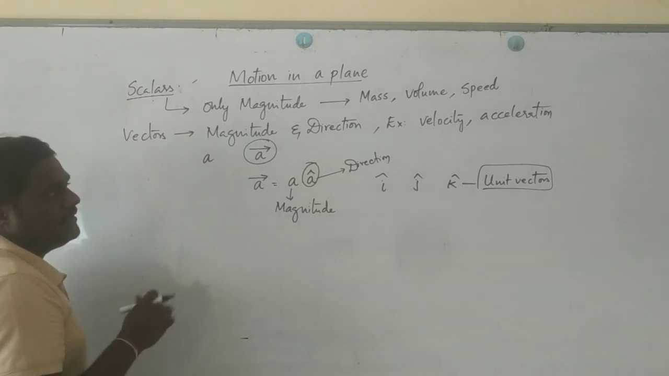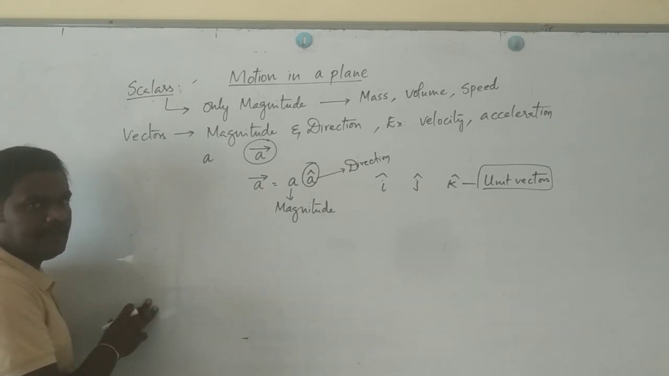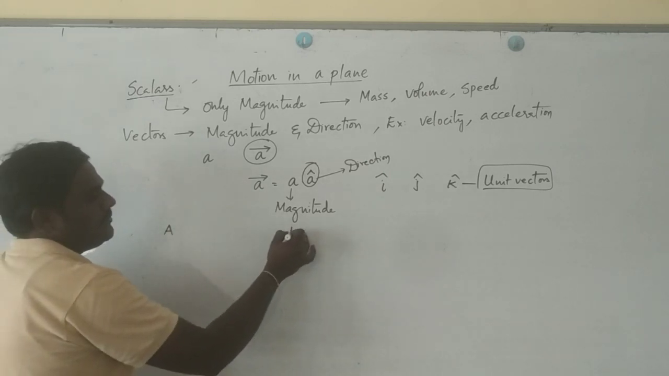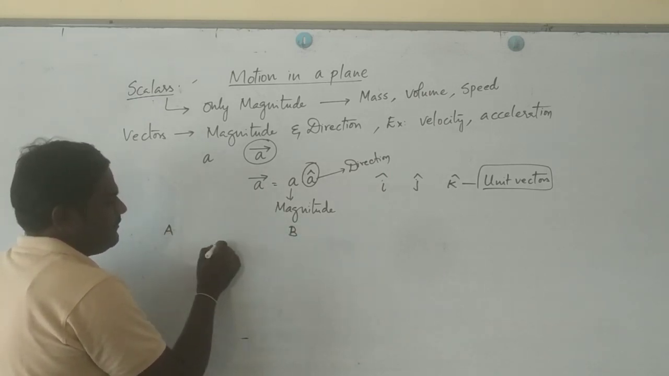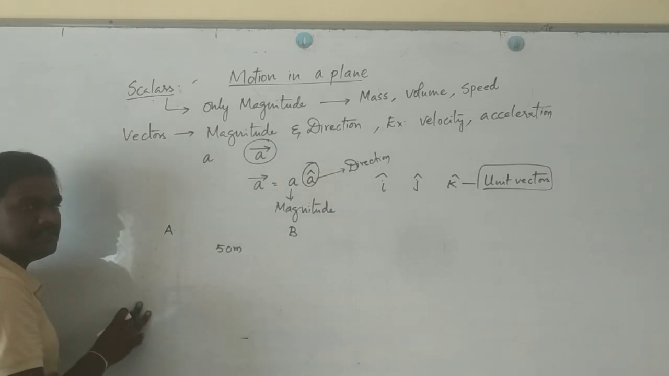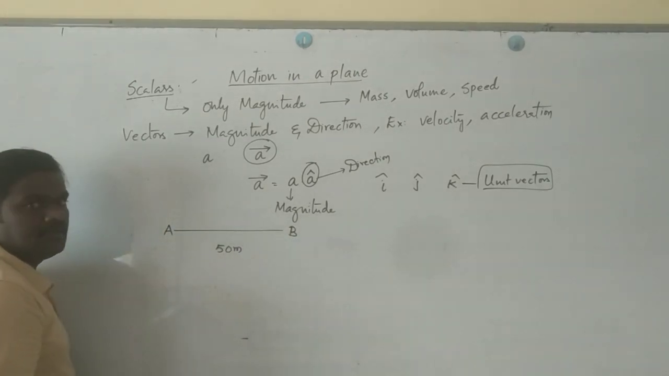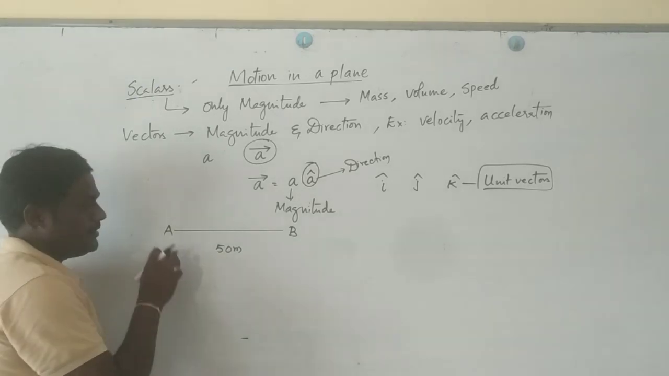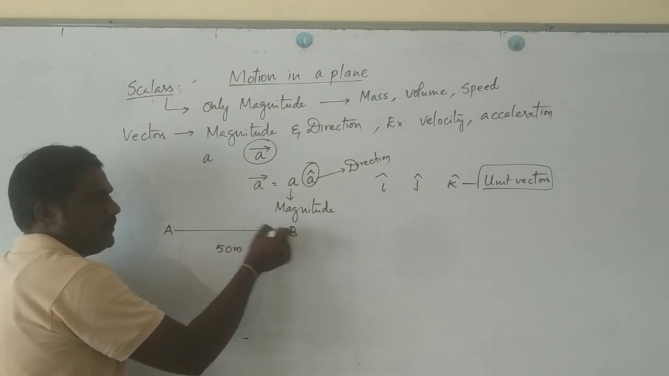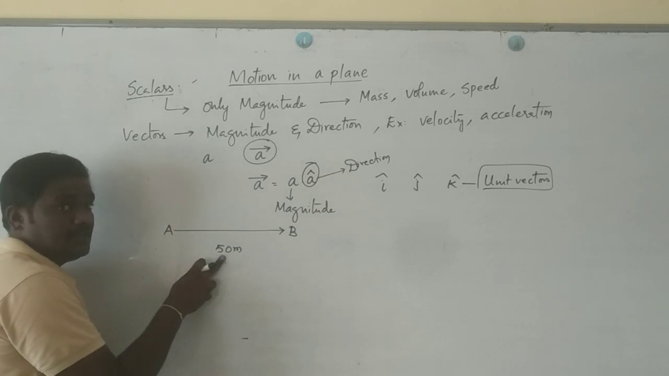Now, other than this, how can you represent a vector diagrammatically? In the example I gave in the material, assume a ball starts from A and reaches B, and the distance between them is 50 meter. The ball started from A and ended at B, meaning its journey is from A to B, hence the arrow mark is given towards B. How much distance it covered is 50 meter.